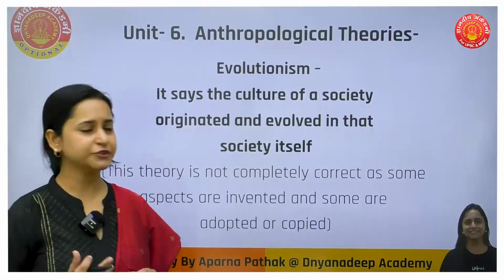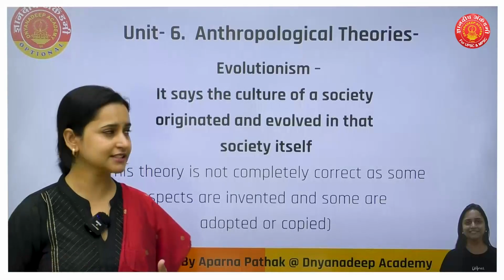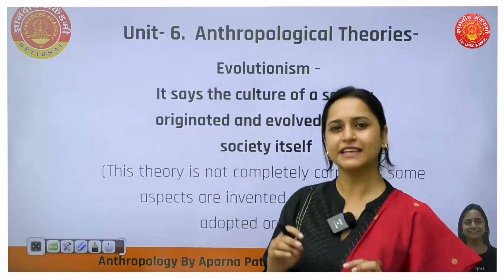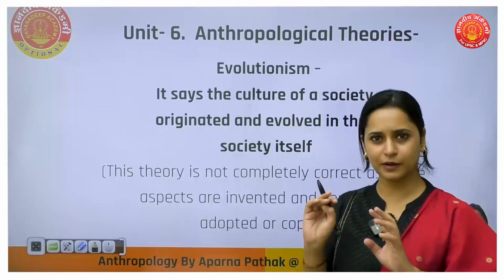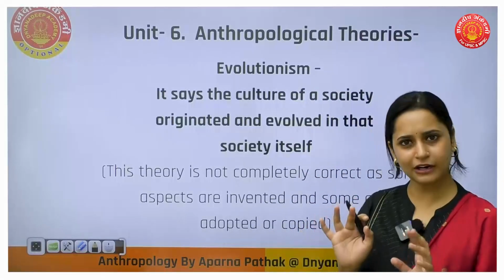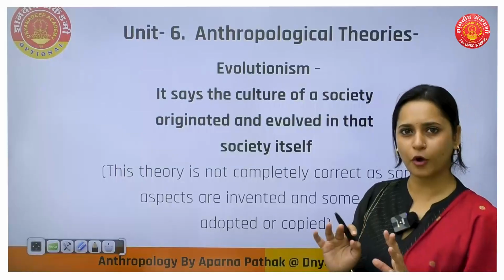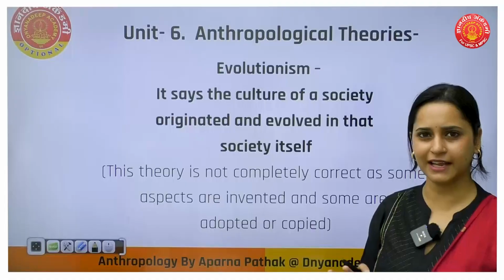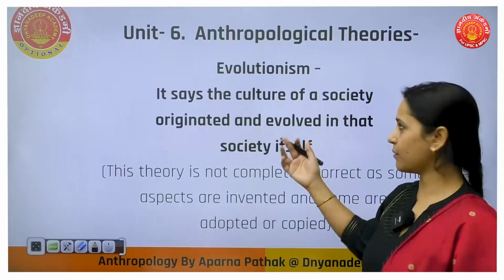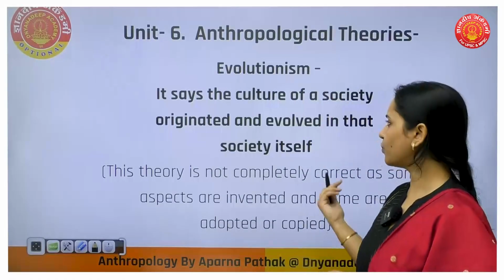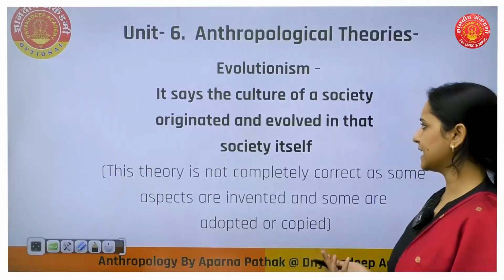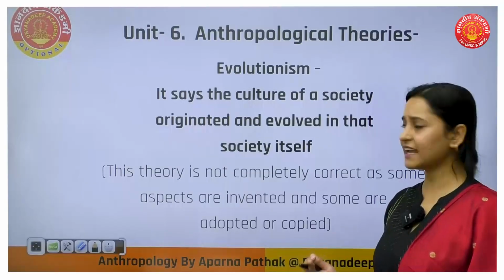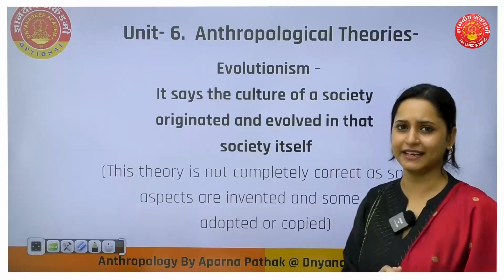So next we have anthropological theories. There are different theories. This will be a little difficult for you, but not so much. You have to just know them. You will understand. They are conceptual, but at the same time they have some drawbacks. There are only a few theories that you have to learn entirely. So I have taken some examples. Evolutionism. So what does the theory of evolutionism say? It says the culture of a society originated and evolved in that society itself.